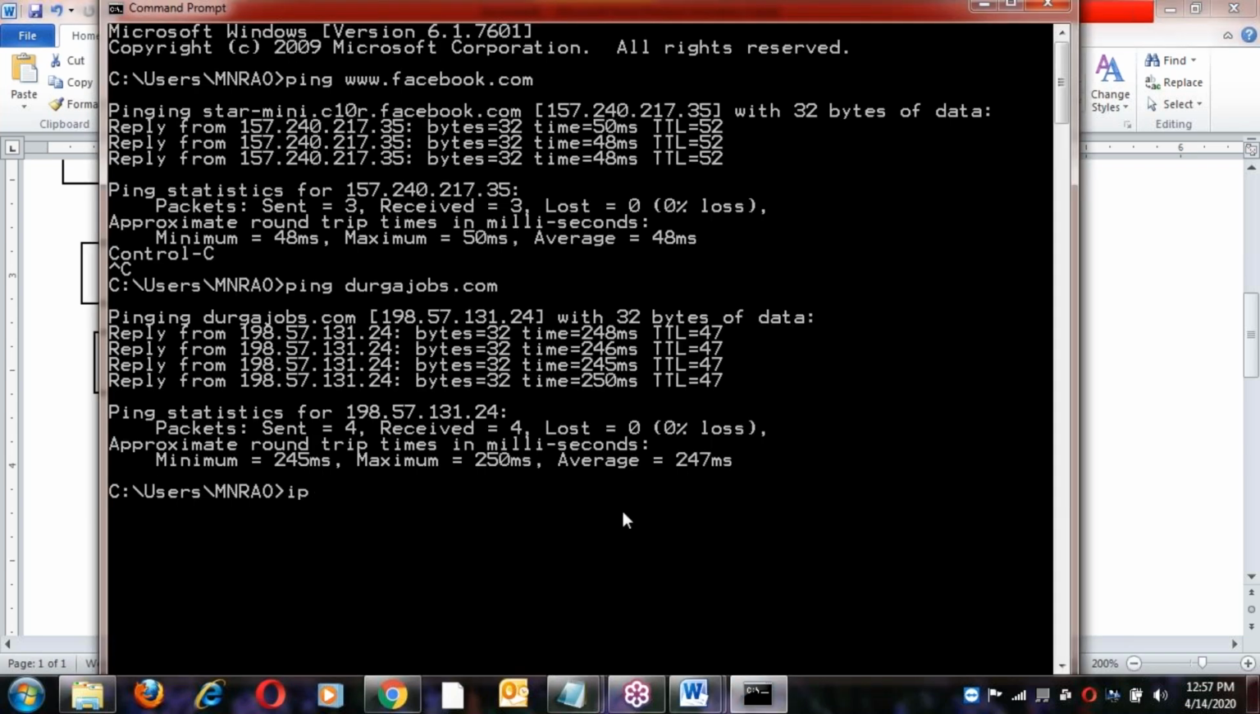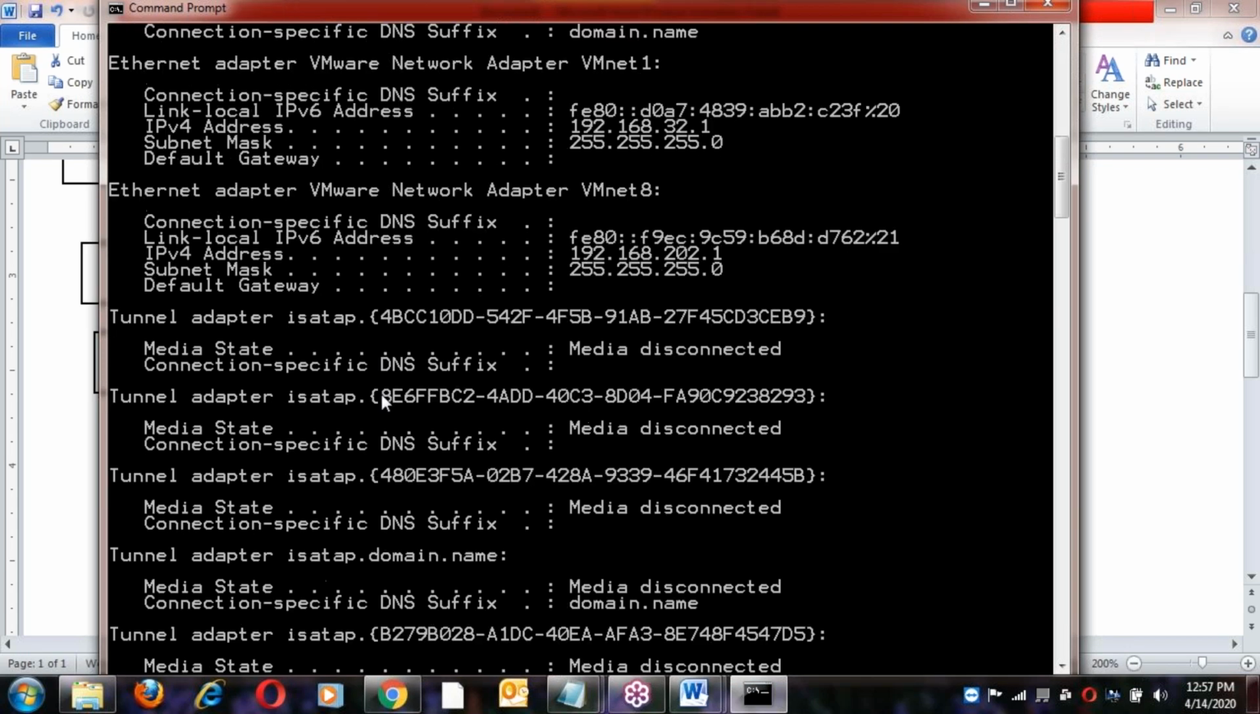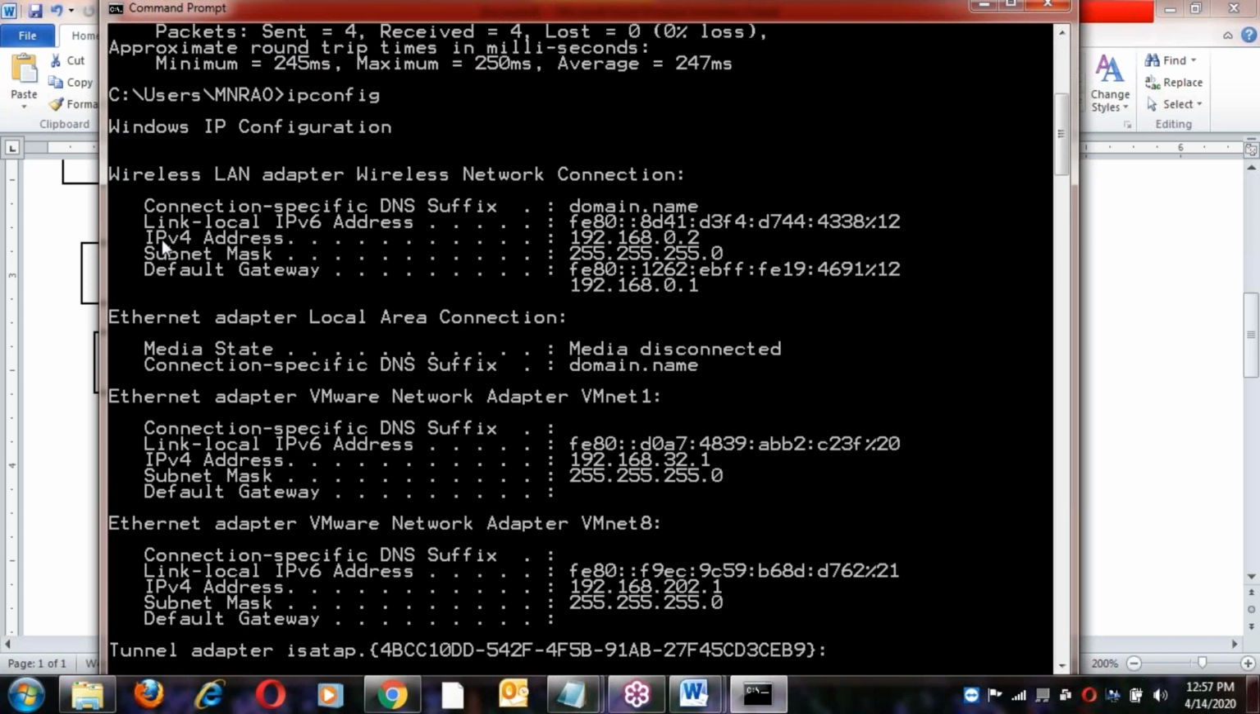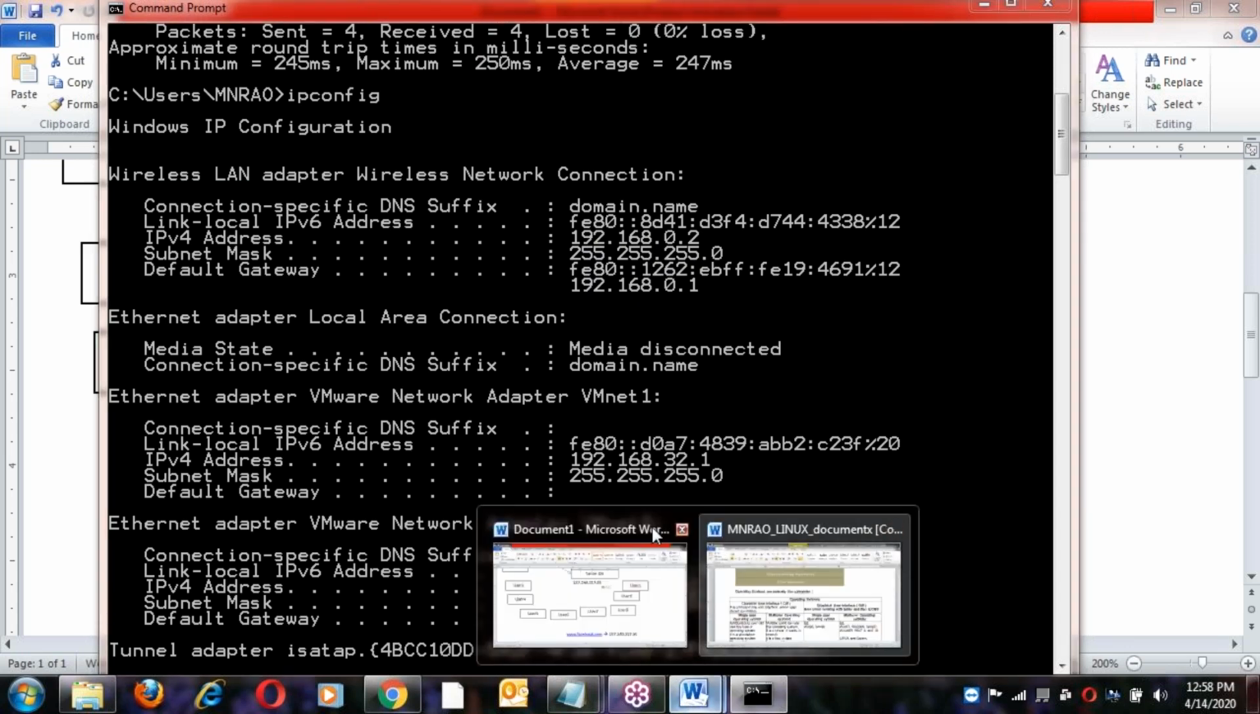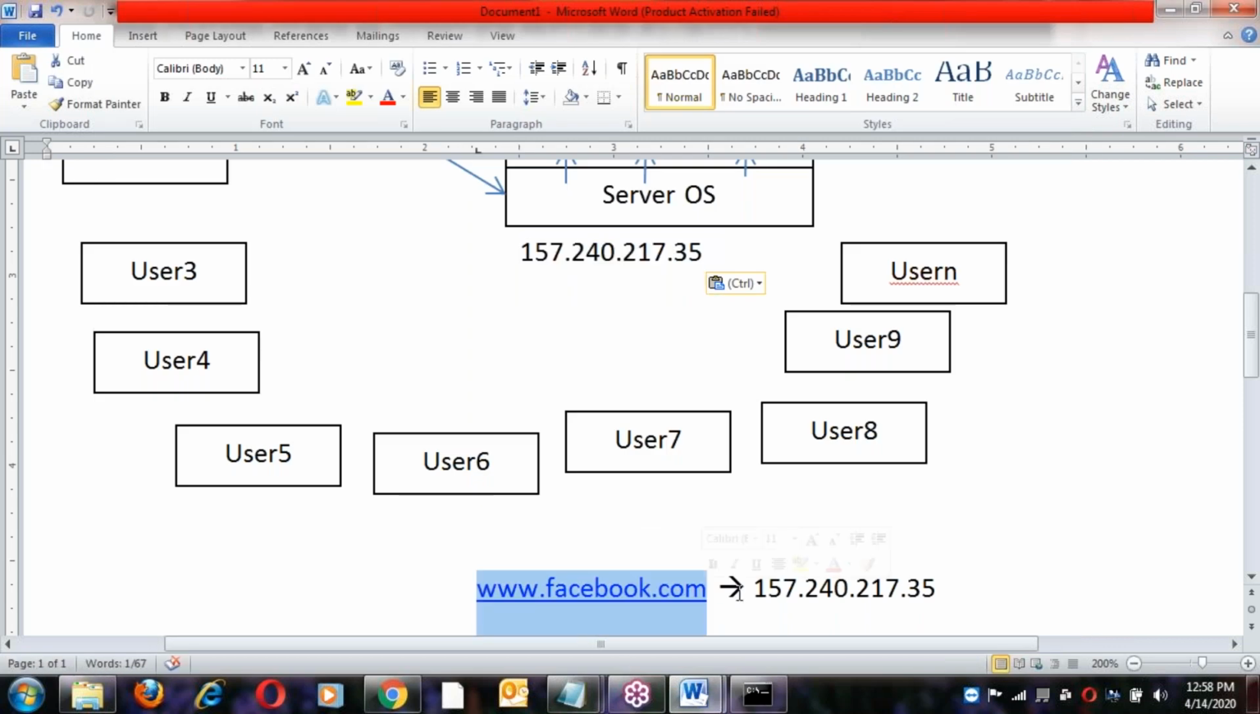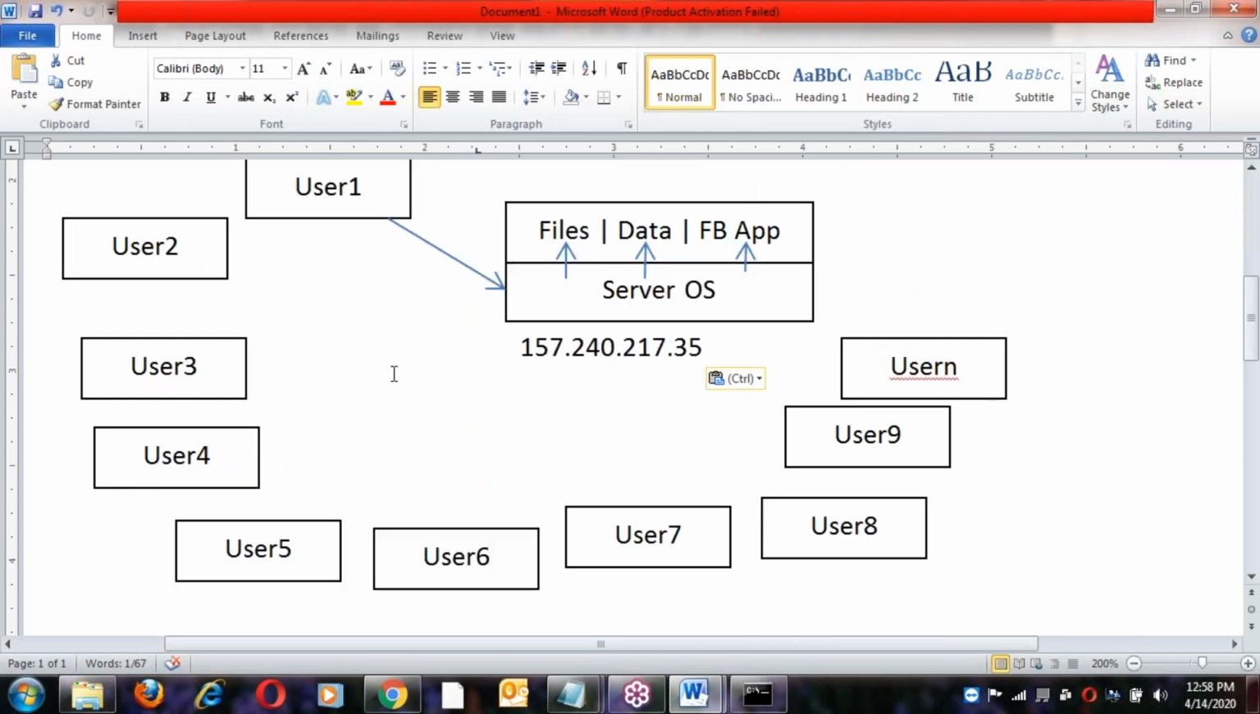See, ipconfig on my system. This is the IP address of my system in the network, 198.160.0.2. Every system has some IP address to communicate in the network. This is called the IP address, Internet Protocol address. So that URL, www.facebook.com, converts into a physical address and communicates using the IP address. In networking, communication always happens using IP addresses.